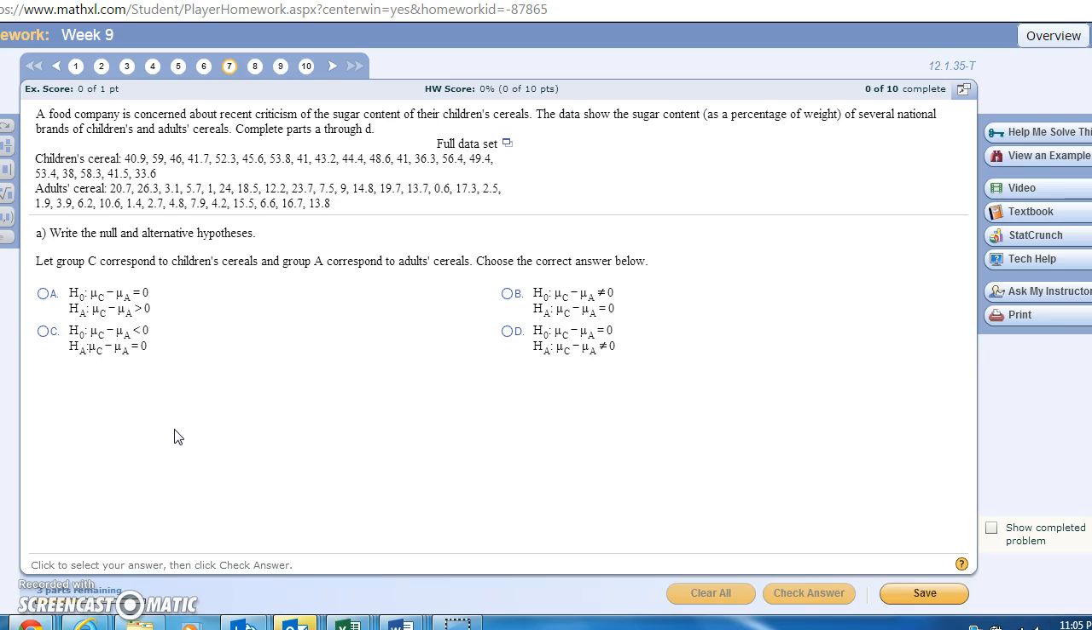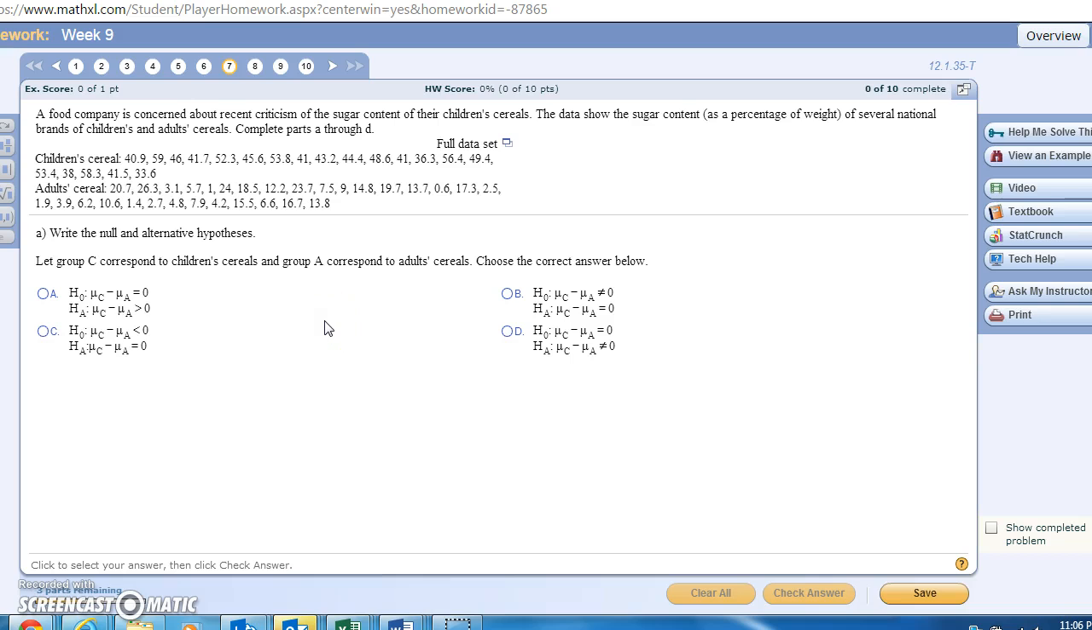The problem reads, a food company is concerned about recent criticism of the sugar content of their children's cereals. The data show the sugar content as a percentage of weight of several national brands of children's and adult cereals. Complete parts A through D. We're given the full data set here and also here.